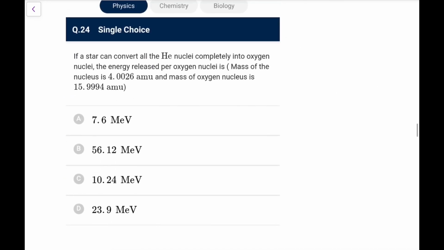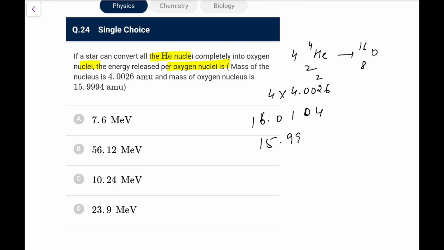Next, a star can convert all the helium nuclei completely into oxygen nuclei. The energy released per oxygen nucleus is? So what we need: 4 helium converts into oxygen-16. The mass consumed is 4 into 4.0026, that is 16.0104, and that mass is 15.9994.